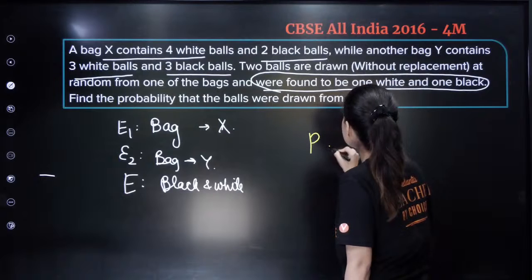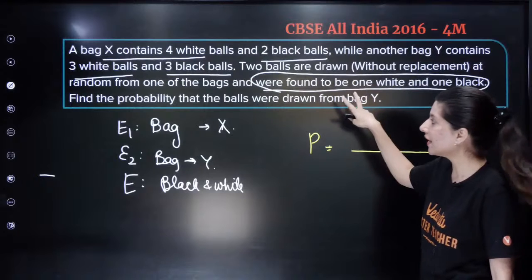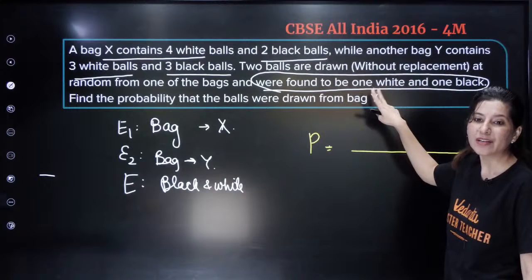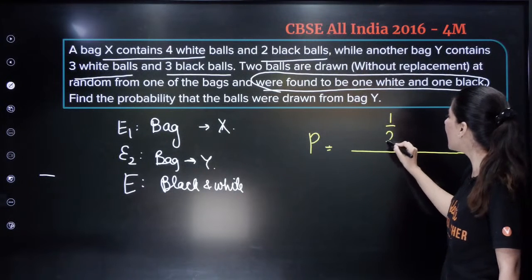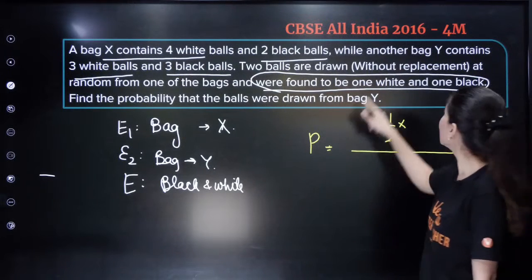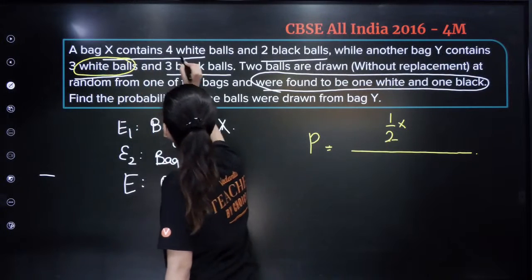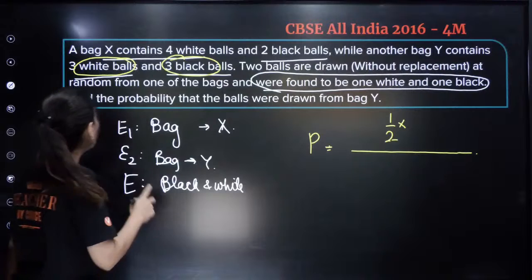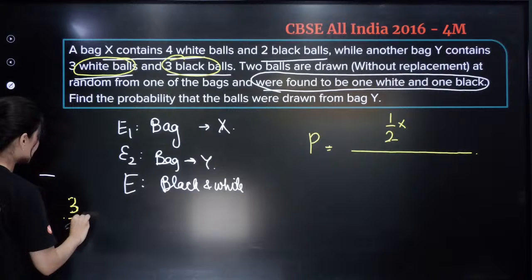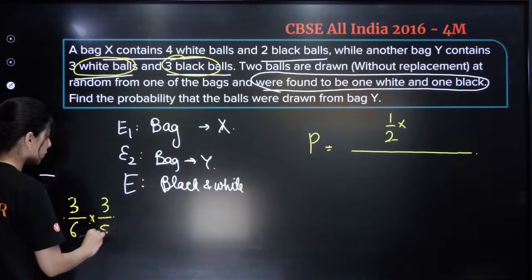Bayes' theorem says that in the numerator, you are going to write the favorable probability, that it is drawn from bag Y. You know that the probability of coming from bag Y is 1 by 2. Select bag Y and now select 1 white and 1 black ball from bag Y. This is your bag Y, 3 white and 3 black balls. How do you select 1 white and 1 black without replacement? First let's select 1 white. 1 white can be selected by 3 by 6, and then select 1 black, which can be done by 3 over the remaining total balls.